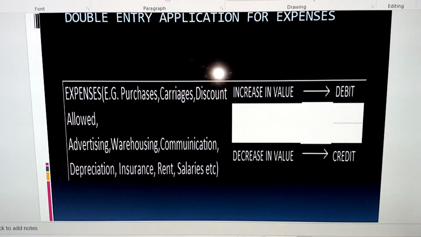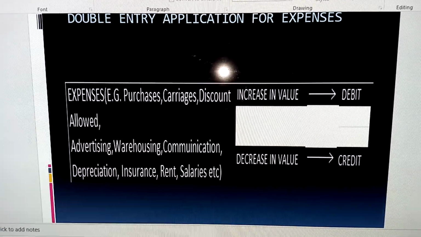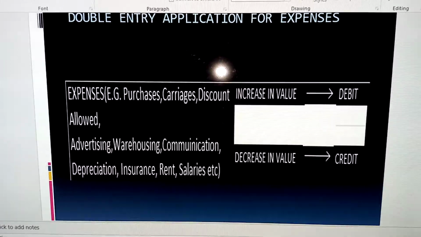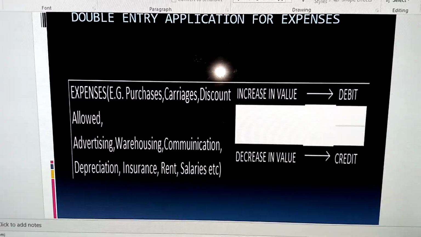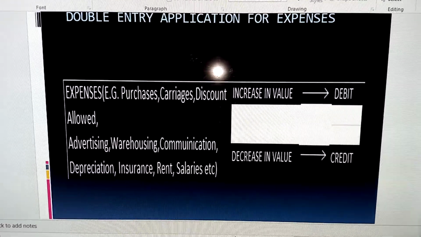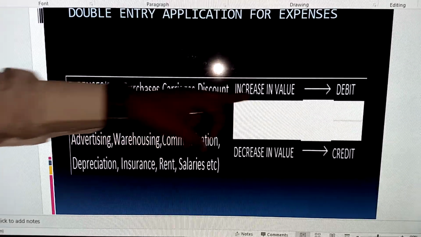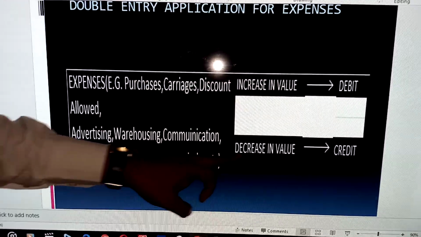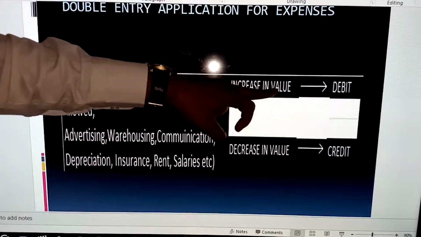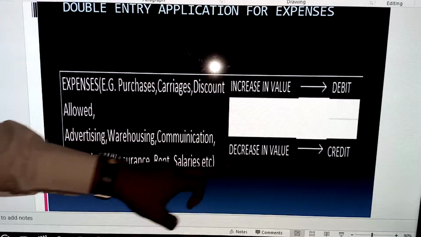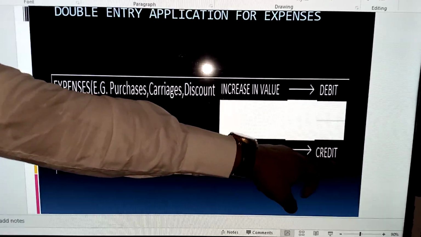When you put people to work, you pay them salary. That is part of the explanation to establish what an expense means. After I established that, I also said that your expense can either increase in value or decrease in value. Where your expense increases in value, you debit, and where it decreases in value, you credit.